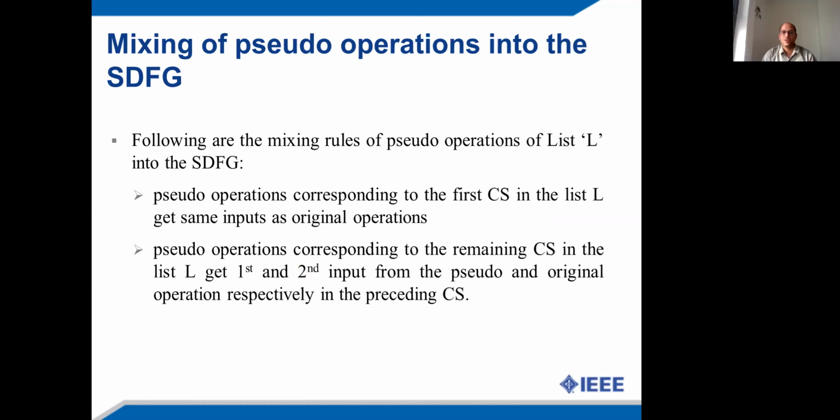In the proposed mixing rule, pseudo operations corresponding to the first control step in the list L get the primary inputs, and the pseudo operations corresponding to the remaining control steps in the list get the first input from the pseudo operation and the other input from the original operation that is available in the preceding control step. This is how the pseudo operations are mixed with the original operations of the design.